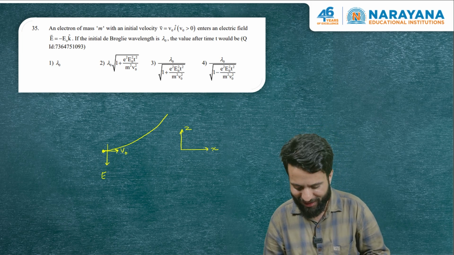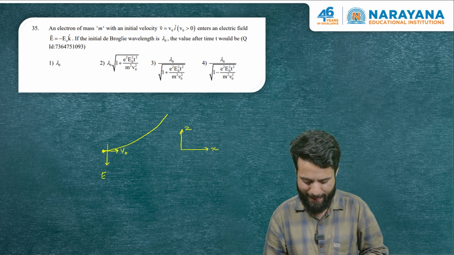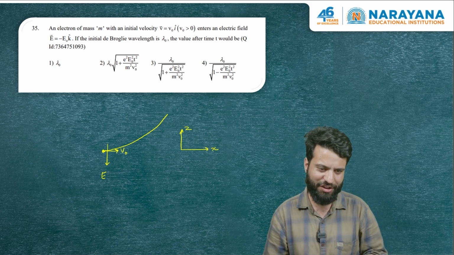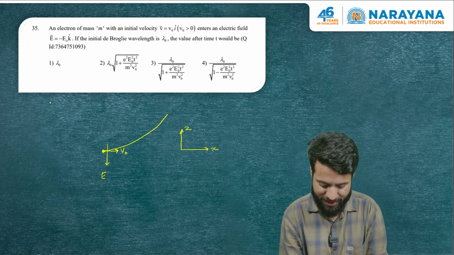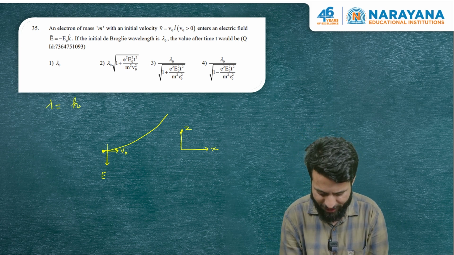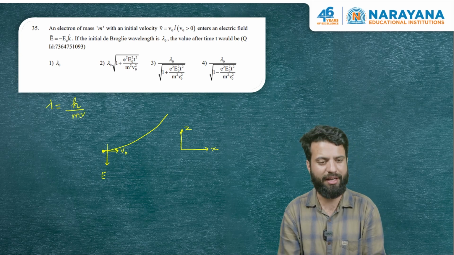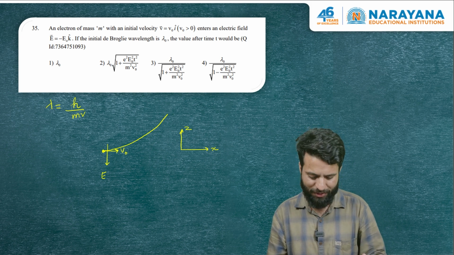He's asking us to find the de Broglie wavelength of this particle at a time t. Let's first understand this: that electron will experience force opposite to the direction of the electric field. That's in the upward direction, and that's going to increase the speed of the electron. And if the speed increases, de Broglie's wavelength, defined as lambda equals h by p, where m is the mass of the electron and v is the speed, will decrease.